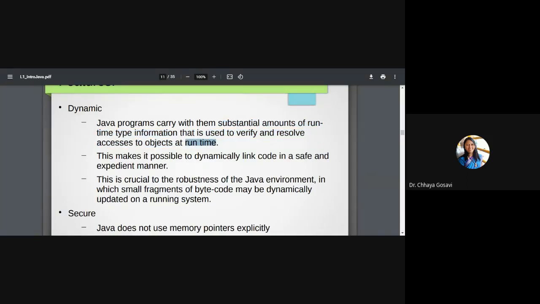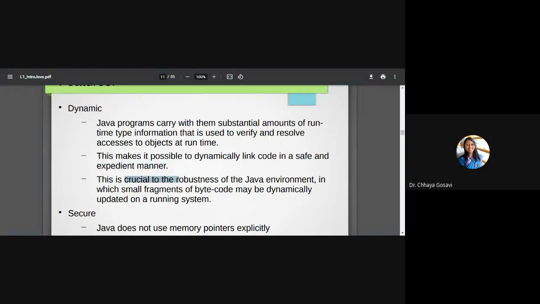So there are various times involved. When you write a program, you type your code, then you compile your code, that is compilation time, when the program gets translated into executable code. And at runtime, when the program executes, at that time the variables get allocated memory or functions get allocated memory, that is called runtime or dynamic. This makes it possible to dynamically link code in a safe and expedient manner. So runtime memory allocation makes the program more flexible: depending upon the hardware, the operating system, and the available memory, memory gets allocated to your code.